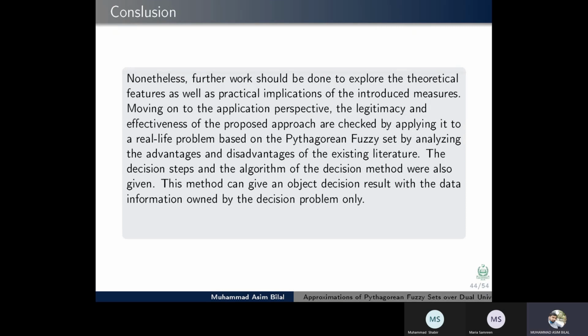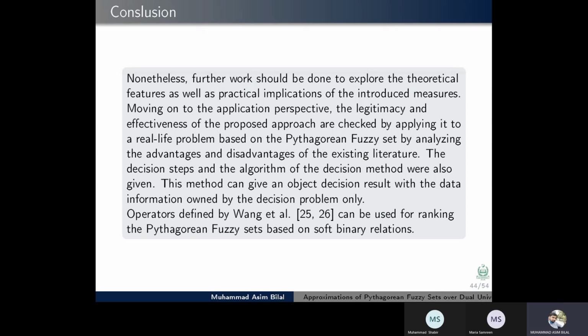Moreover, the legitimacy and effectiveness of the proposed approach are checked by applying it to a real-life problem based on Pythagorean fuzzy sets by analyzing the advantages and disadvantages. The decision steps and algorithm of the decision method were also given. This method can give an objective decision result with the data information owned by the decision problem only. Operators defined by Wang et al. can be used for ranking the Pythagorean fuzzy sets based on soft binary relations.